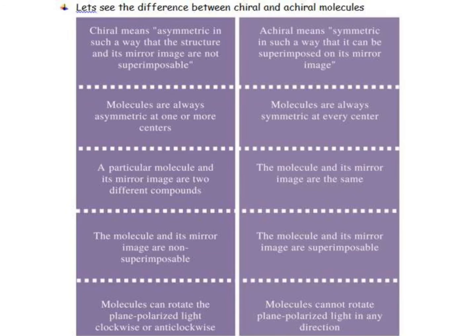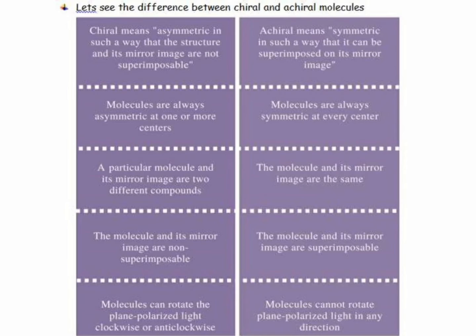Now let us summarize the difference between chiral and achiral molecules. Chiral means asymmetric in such a way that the structure and its mirror image are not superposable, whereas achiral means symmetric in such a way that it can be superposed on its mirror image. Chiral molecules are always asymmetric at one or more centers, whereas achiral molecules are always symmetric at every center.